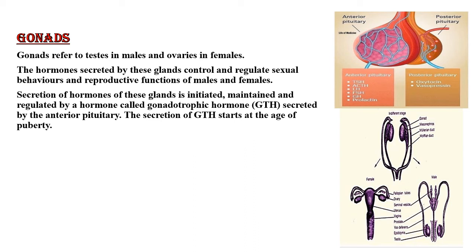In short, it is known as GTH, which is secreted by the anterior pituitary gland again. And the secretion of GTH starts at the age of puberty, that is 10 to 14 years.